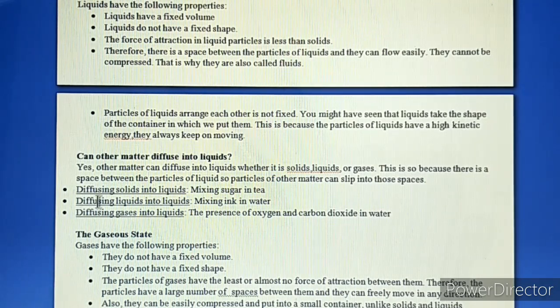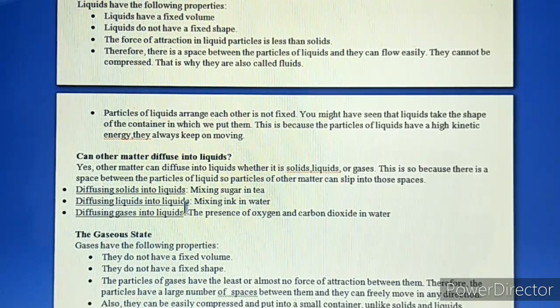Now an example of diffusing solid into liquid is mixing sugar in tea. Diffusing liquid into liquid is mixing ink in water. Ink is also a liquid, water is also a liquid, and in the upper activity I have shown you where we dissolved ink in the water.